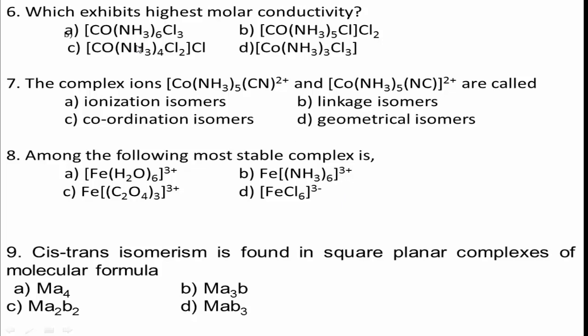Among the given options, option A, on ionization, gives the maximum number of ions. When this complex undergoes ionization, 4 ions are formed. What are those? 3 Cl- ions and 1 [Co(NH3)6]3+ ion. Therefore, the correct answer for this question is option A.